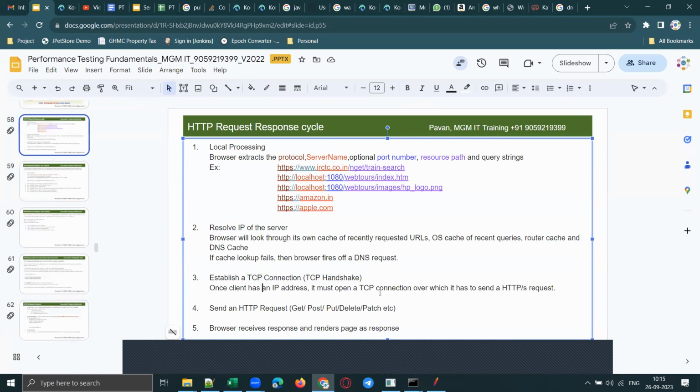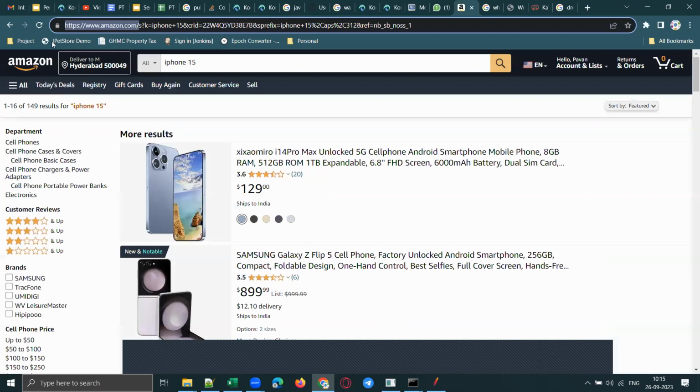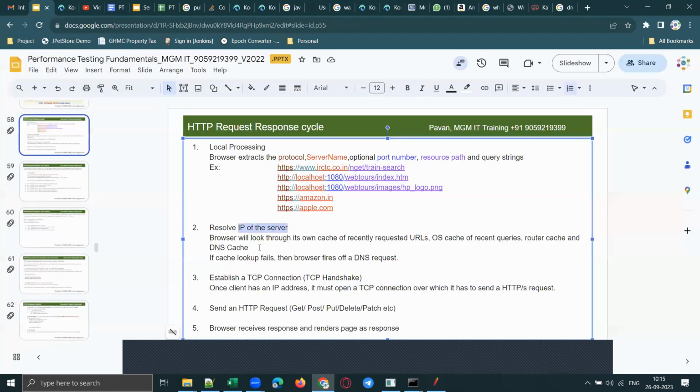Once it opens a connection, it will send the request, whatever you type in the browser, to the server after getting the IP address and establishing a TCP connection. And that request can be of multiple types. There are different request methods called get, post, put, delete, patch. Now, what is the get method? What is the post method? What are put and delete? We will understand in the next session.